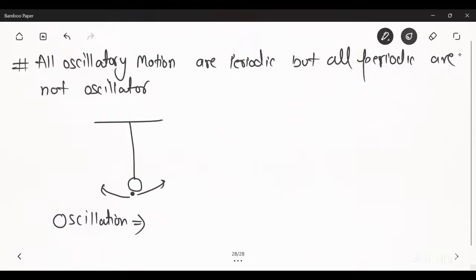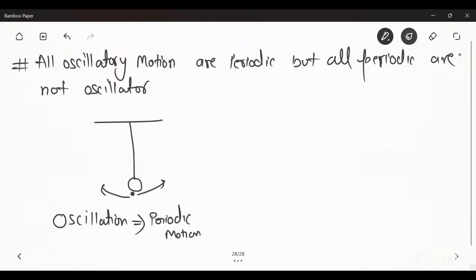So all oscillatory motions are periodic motion, because all oscillatory motion repeats its position. What is to and fro? To and fro means they are moving like that, repeating a particular position again and again. This type of motion is known as oscillatory motion.